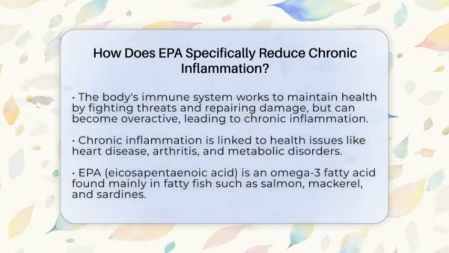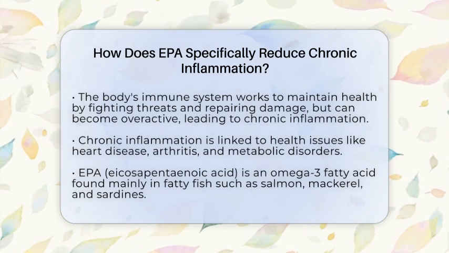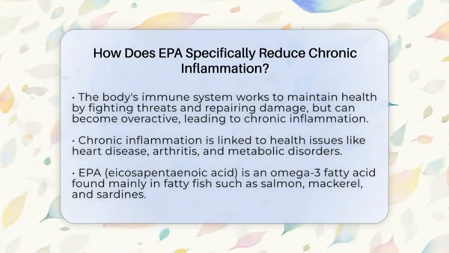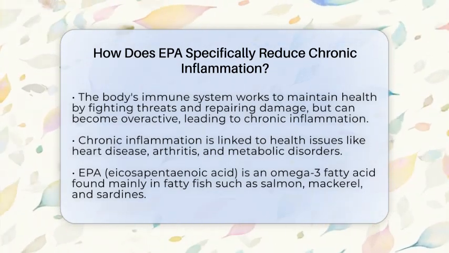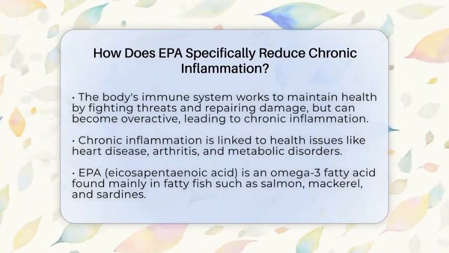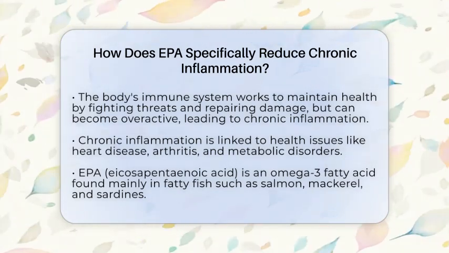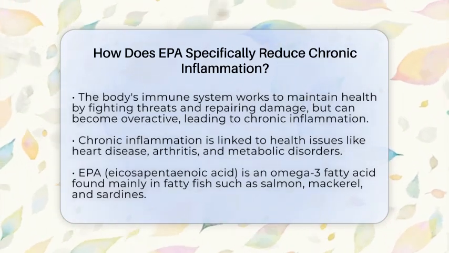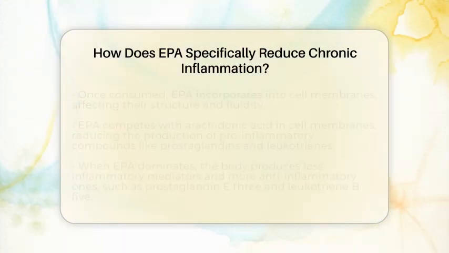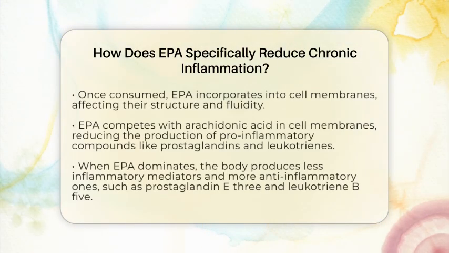Eicosapentaenoic acid, commonly known as EPA, is an omega-3 fatty acid primarily found in fatty fish such as salmon, mackerel, and sardines. Once ingested, EPA integrates into cell membranes, altering their composition and fluidity. This integration plays a crucial role in modulating inflammatory responses at the cellular level.